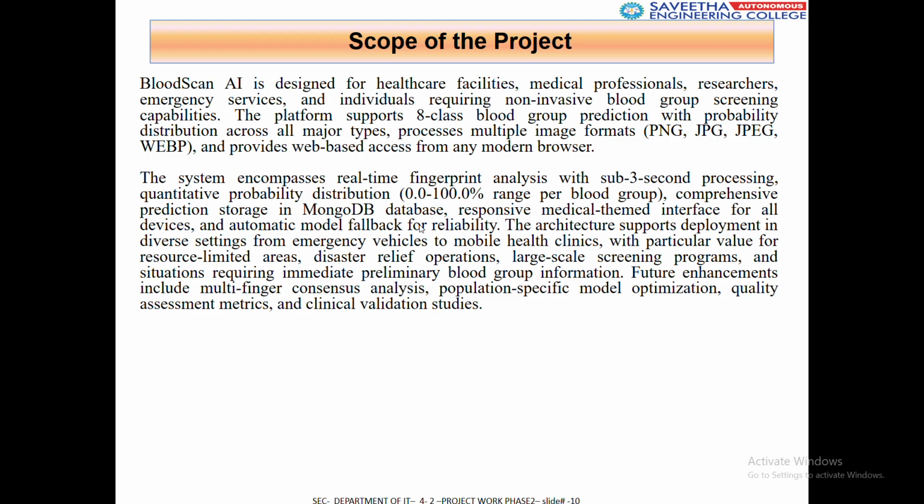The scope of the project is, as I said, to build a basic AI model to predict blood groups, and the image can be uploaded in different formats such as PNG, JPG, JPEG, and WebP. The system encompasses real-time fingerprint analysis with sub-3 second processing and a quantitative probability distribution method. The data is stored in the MongoDB database for storing the blood group and scanning fingerprints, that kind of metrics.